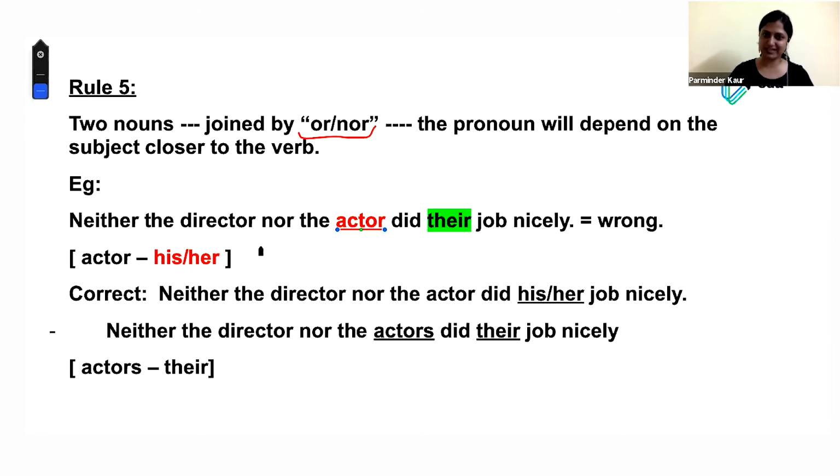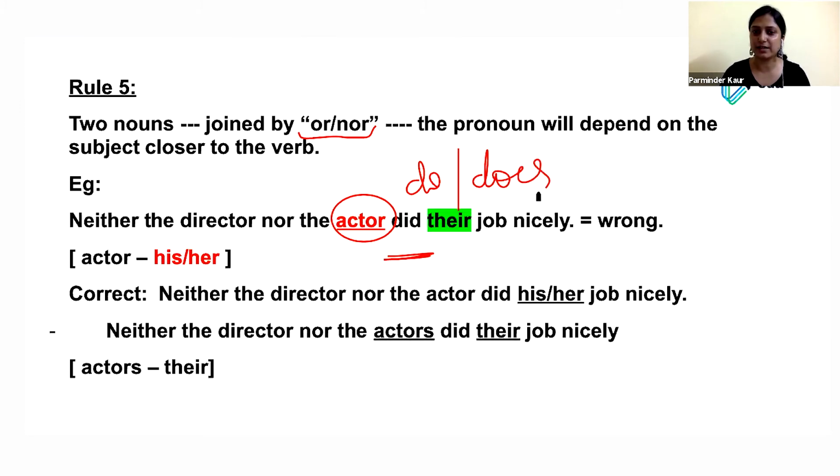So therefore, grammar scientists came together and decided that when it's a combination of or, nor, either, all this, the subject technically considered for the verb will be the last noun. Okay. So neither the doctor nor the actor did. So Srishti has used a verb did here. So what if I change it into do or does? That will probably clarify why we are saying his or her, not their. Because we go with subject verb also, that's absolutely singular, right? This is what GMAT will do.